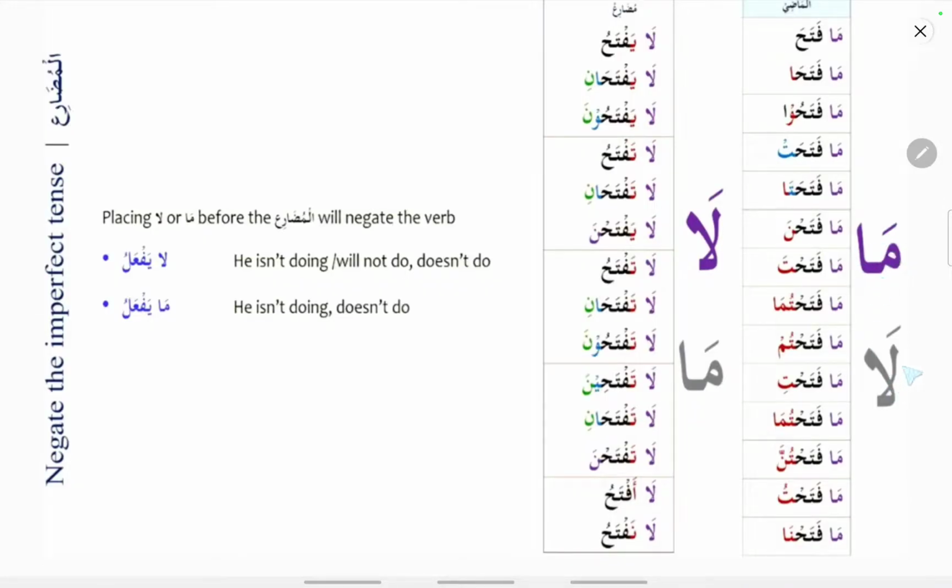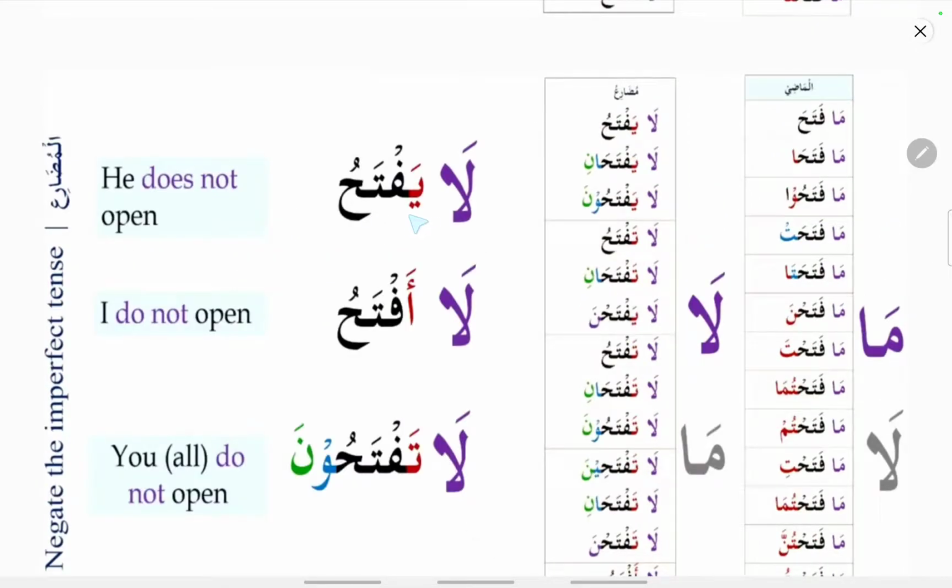So here you can see ma and la. These are the negation particles. When they come before a fi'l madi or a fi'l mudari, they cause negation. Initially they are in the affirmative state, that is, the positive state. They are made negative by adding ma or la before them. For example, yaftahu means he opens or he will open or he is opening. When la is added, la yaftahu means he does not open. Aftahu means I open. La aftahu means I do not open.